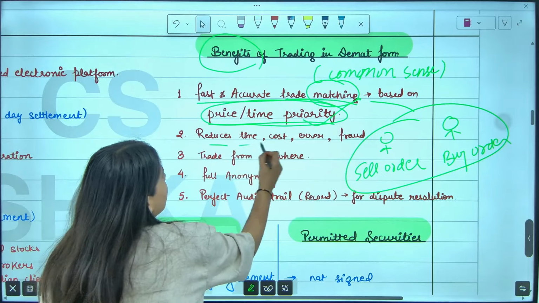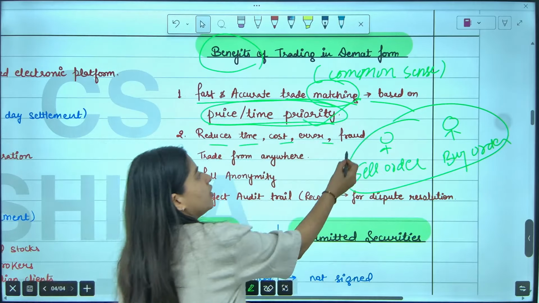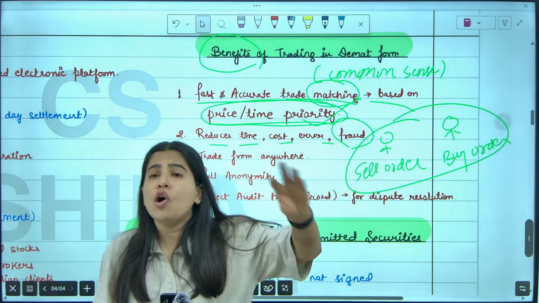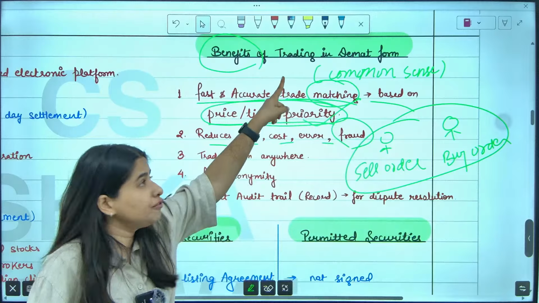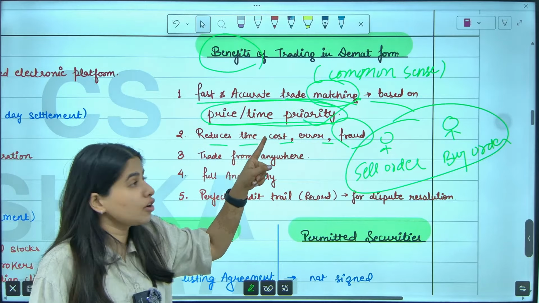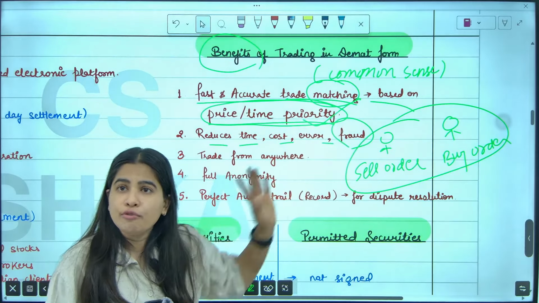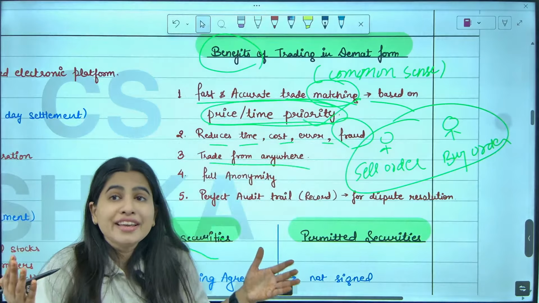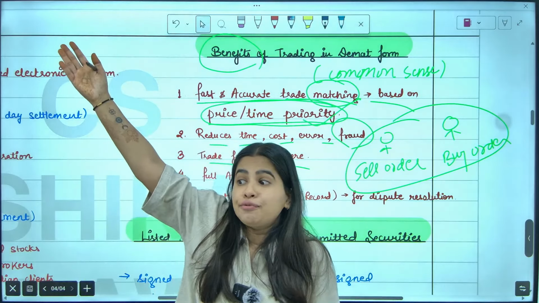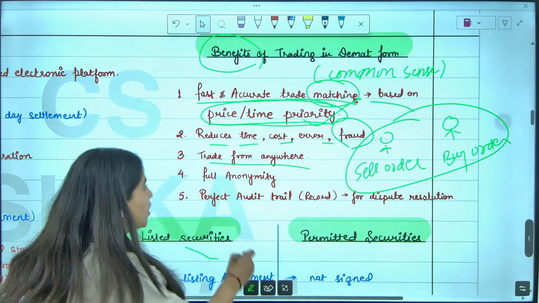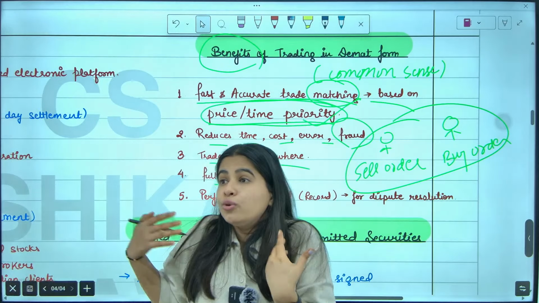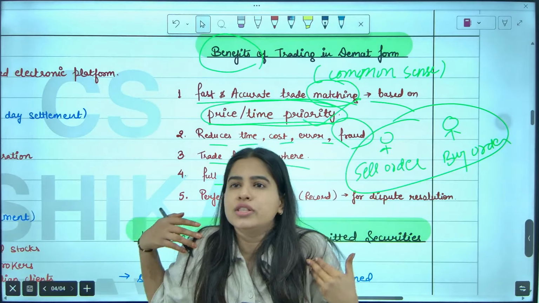Next, it reduces time, cost and effort. No fraud. In physical form, the 1992 scam, physical shares were full of fraud and scams. So if it is done electronically, there will be saving of time, saving of cost, no error, no fraud. You can trade from anywhere. Sitting here in Chhattisgarh at my home, I can trade with some Raju from UP. Okay, next, full anonymity. Anonymity means I don't know who the buyer is, he doesn't know who the seller is.